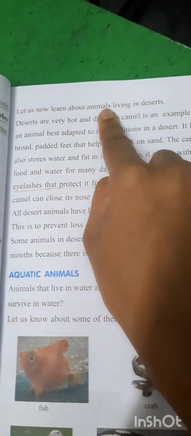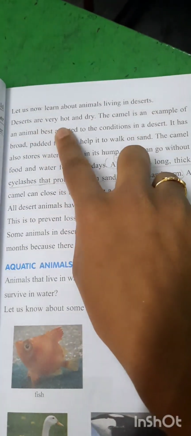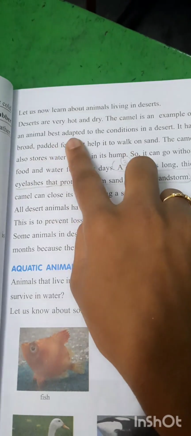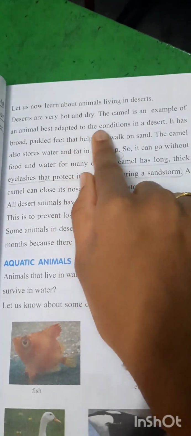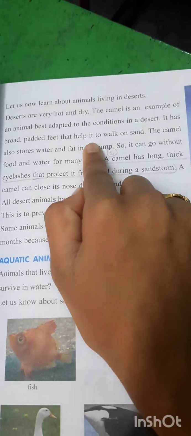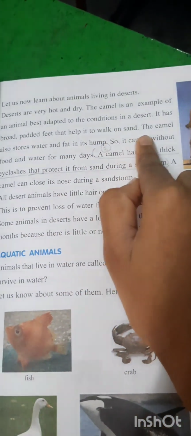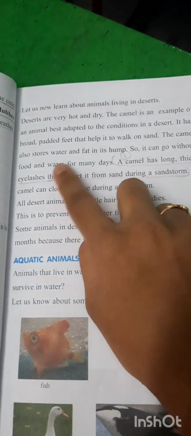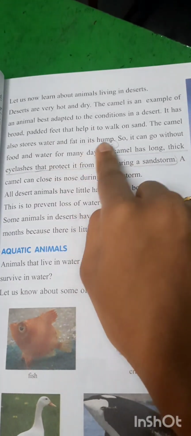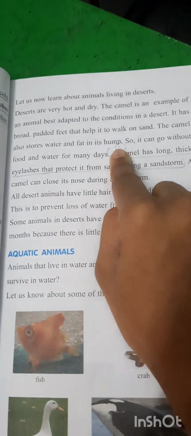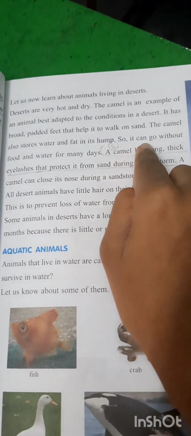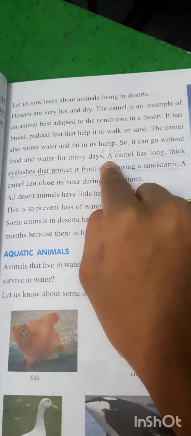Now let us learn about animals living in deserts. Deserts are very hot and dry. The camel is an example of an animal best adapted to the conditions in a desert. It has broad padded feet that help it to walk on sand. The camel also stores water and fat in its hump. This is the adaptation that the camel has made. It stores water and fat in its hump, so it can go without food and water for many days.